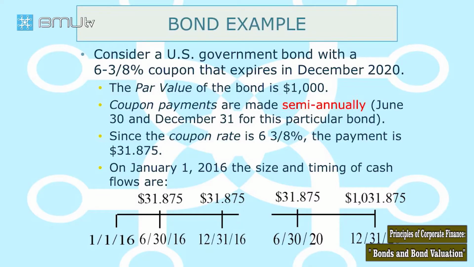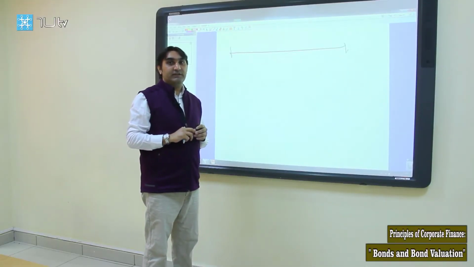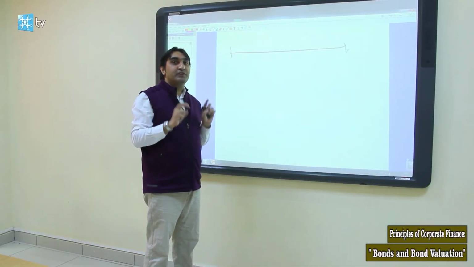Consider a US government bond with a 3 5/8% coupon that expires in December 2020. The par value of the bond is $1,000. Coupon payments are made semi-annually, that is June 30th and December 31st for this particular bond. Since the coupon rate is 3 5/8%, the payment is $18.125. As I said in our time value of money topic, the best way is to show cash flows on a timeline.